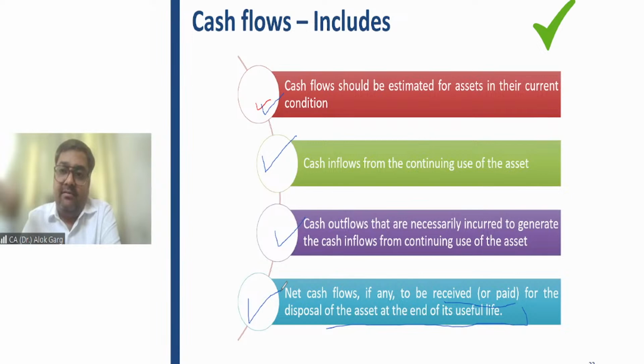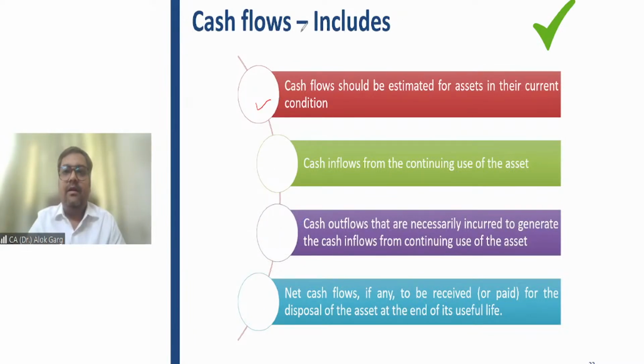At the end of the life of the asset, let's say the life of the asset is 10 years, so at the end of the 10 years, whatever net cash flow you will receive from the terminal value of the asset, which is scrap value, residual value, that value will also be taken into consideration for computing value in use. Understood, friends? For example, let me discuss an example here for value in use.